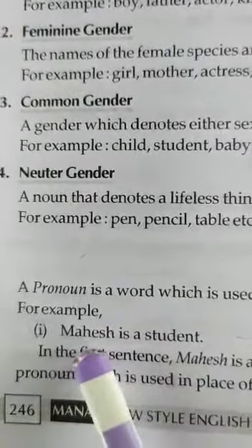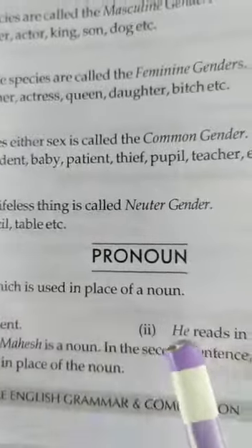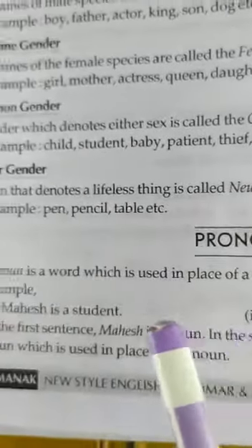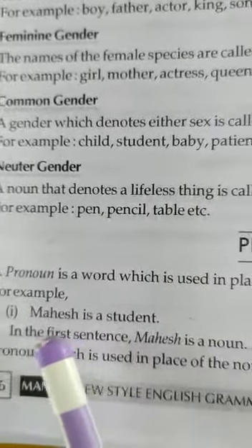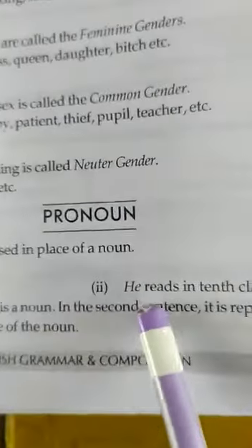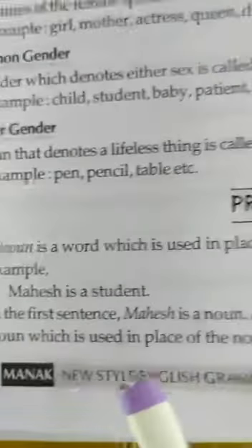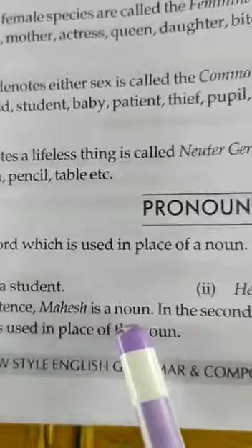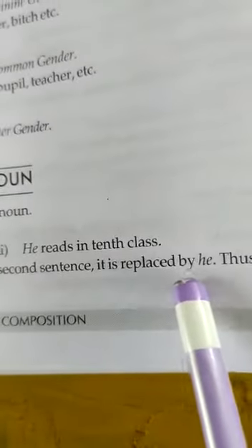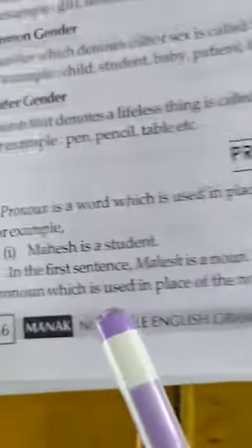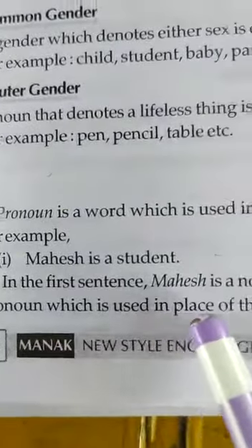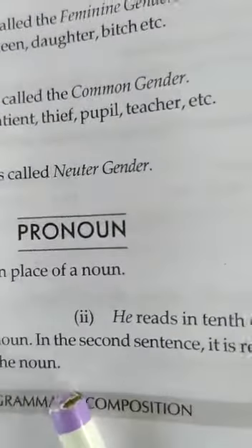So here Mahesh is a noun, and in the second sentence he is used in the place of Mahesh. In the first sentence Mahesh is a noun. In the second sentence it is replaced by he. Thus he is a pronoun, which is used in the place of the noun.